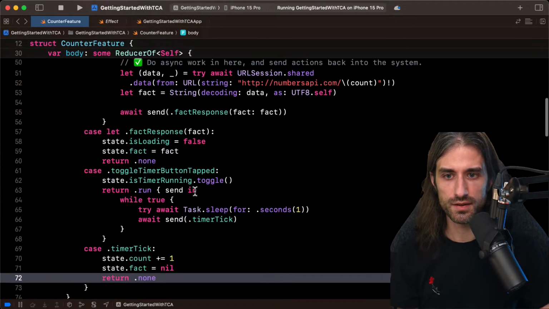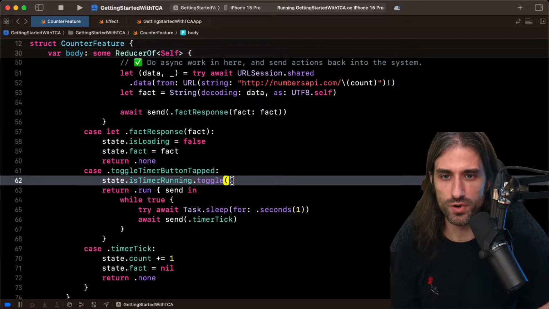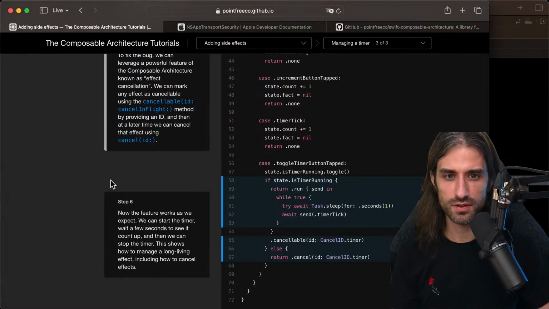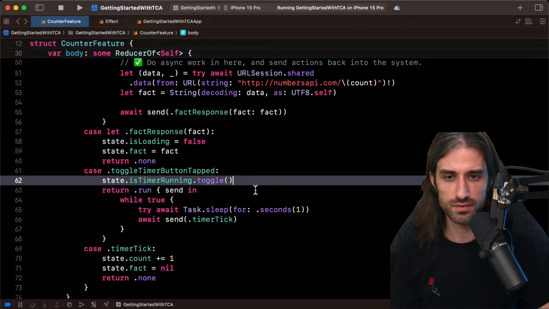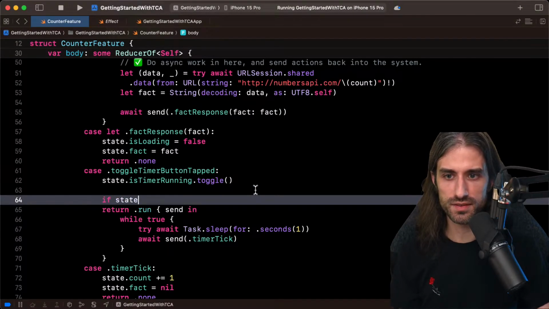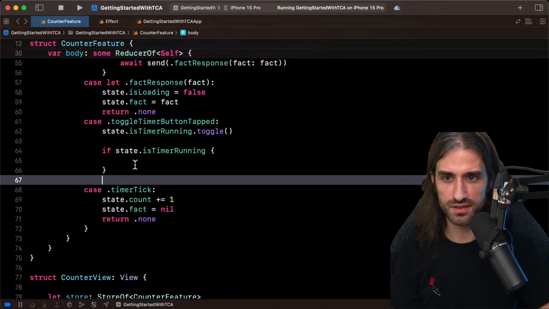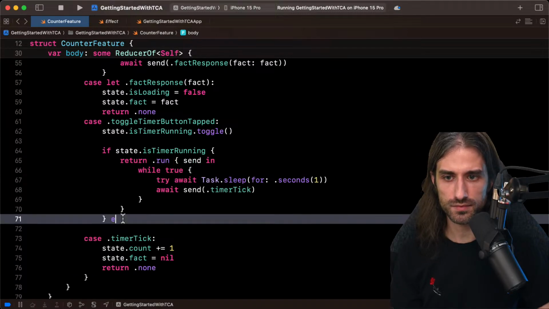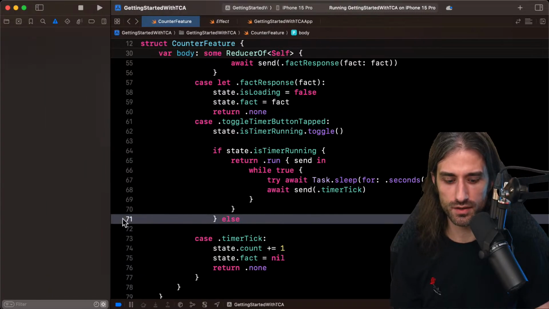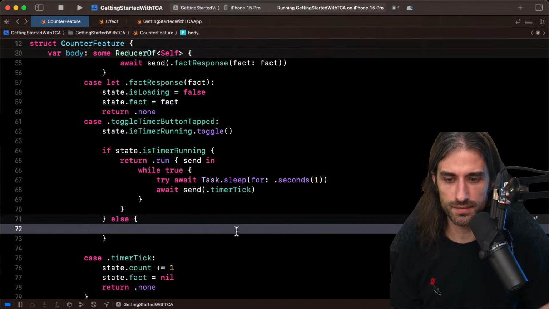So in the action toggle timer button tap, when someone taps the button, we want to first toggle it, and then we're gonna do if state is timer running. So if it has become true, it means that we need to start the timer. So we move this right here, and in the else we will stop the timer.